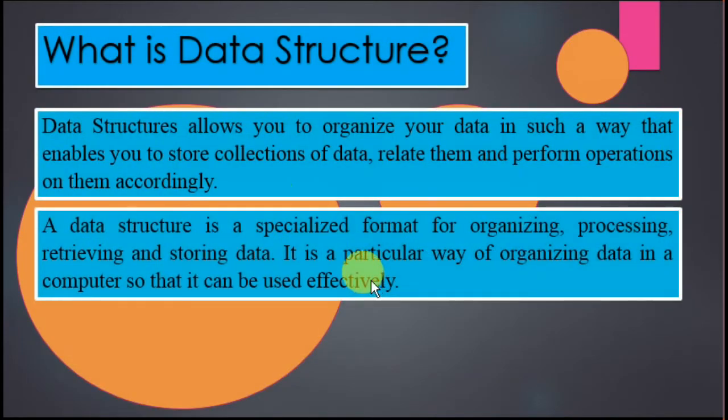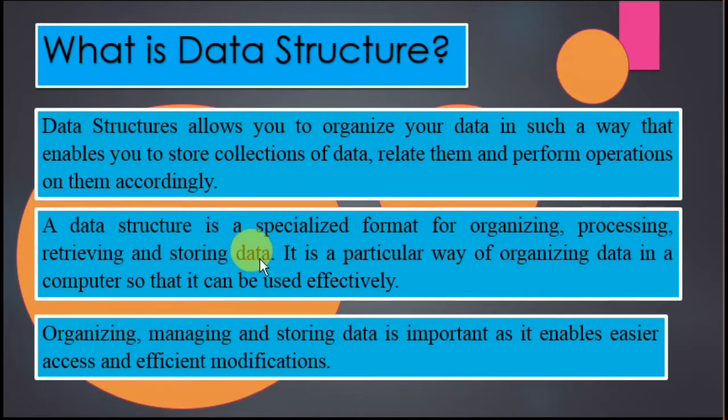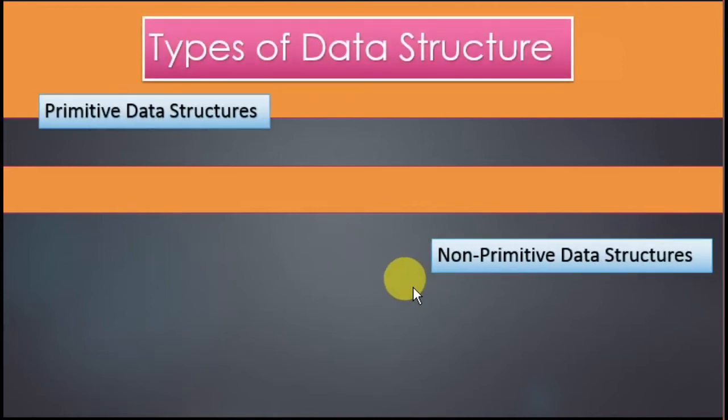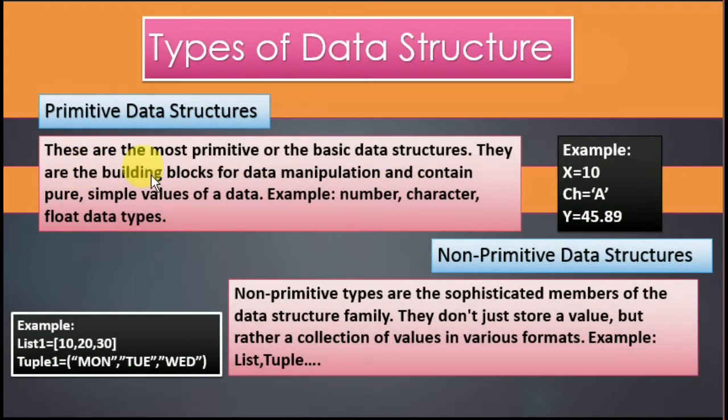If we go through the definition, a data structure is a specialized format of organizing, processing, retrieving and storing data. Types of data structures: it has been divided into two parts, primitive data structures and non-primitive data structures. What is primitive? These are the most basic data structures. They are the building blocks for data manipulation and contain pure, simple values of data. Numbers store numbers, characters store characters, floating values store floating values.